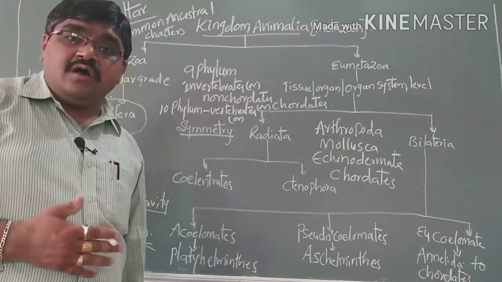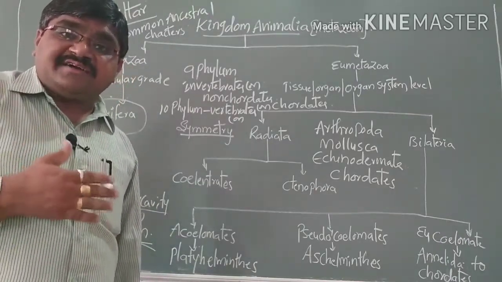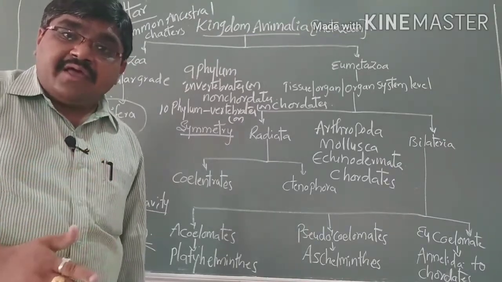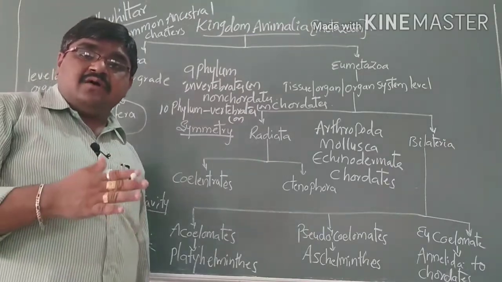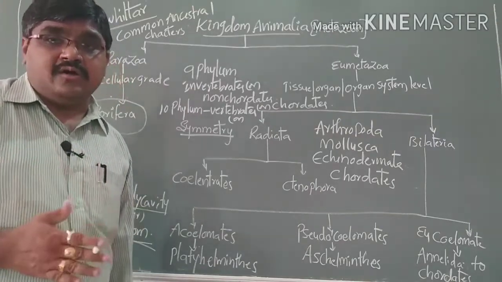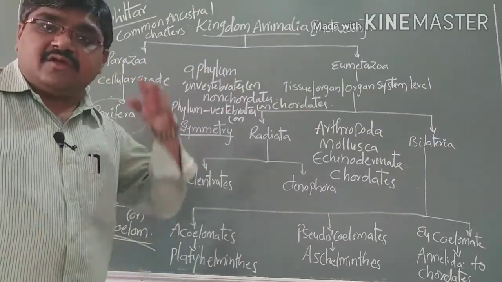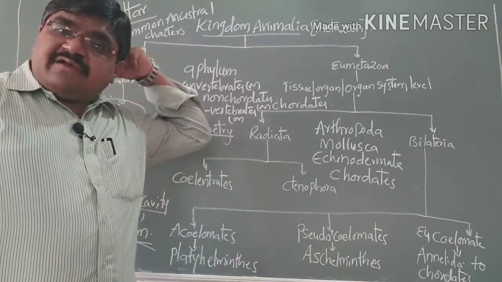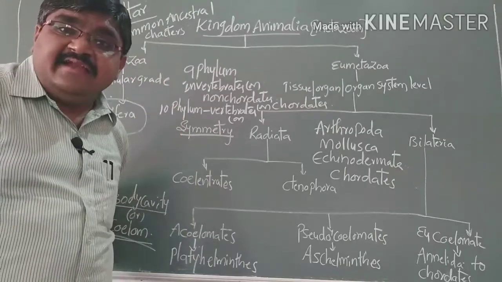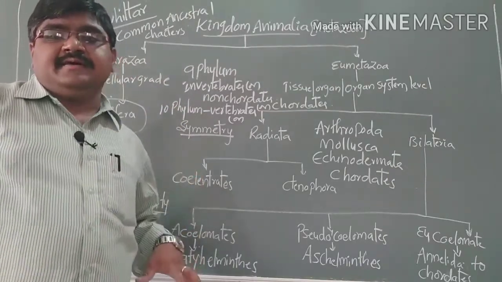Notochord means a long, stiff, rod-like structure which gives support to the body. Such types are called notochord or vertebral column. Here the vertebral column is present in our body, joining from the spinal cord up to the second lumbar region.